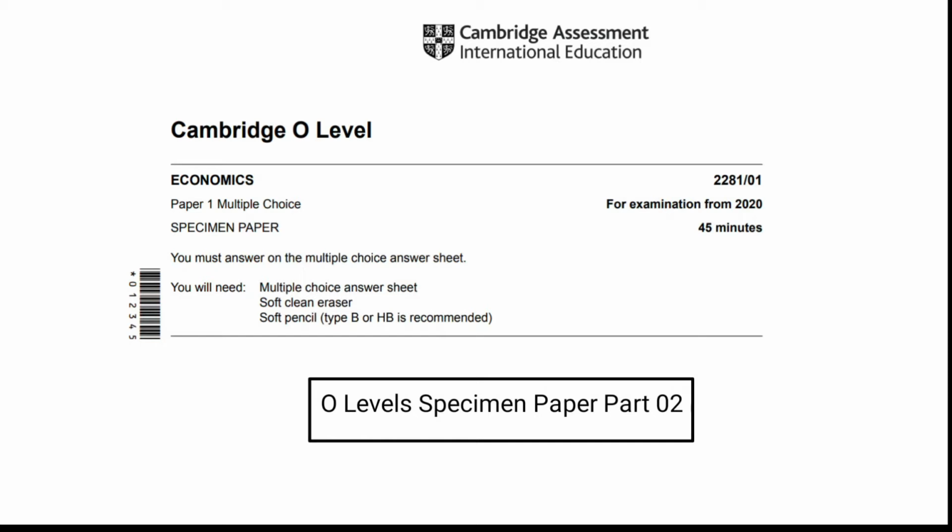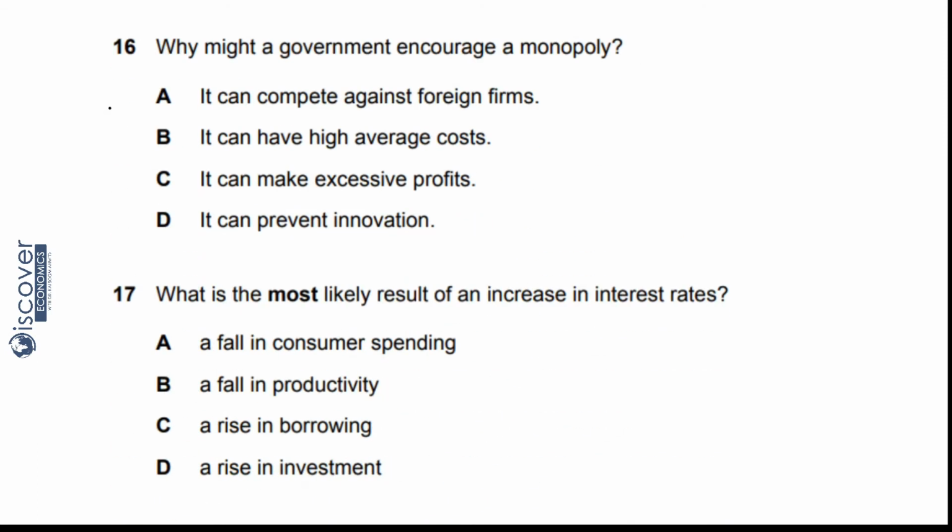Today I'm here with the Cambridge O-level paper of economics. This is the specimen paper issued by Cambridge Assessment International Education, for the students who are going to appear in the October-November examination. Part 1 of this video had the first 15 MCQ questions, and from question 16 I have made another video. So let's start with the video.